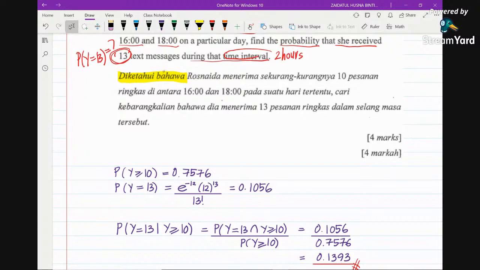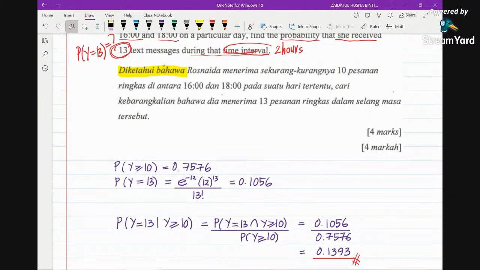But then we involve topic 8, conditional probability, because one event has already happened, so we just need to find the probability of another event. Given that she has received at least 10 messages, this event has already happened. So how do we find the probability of y equals 13?